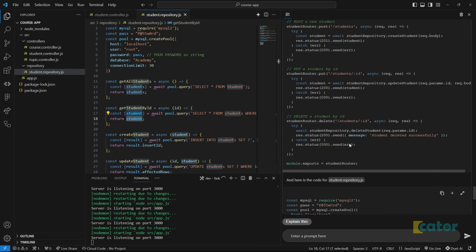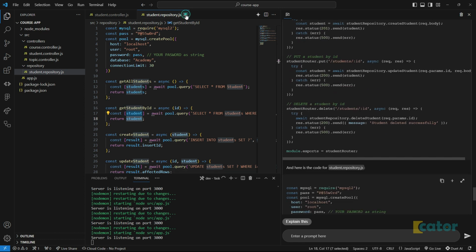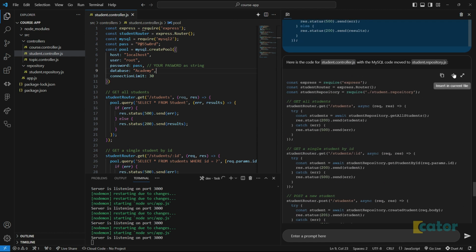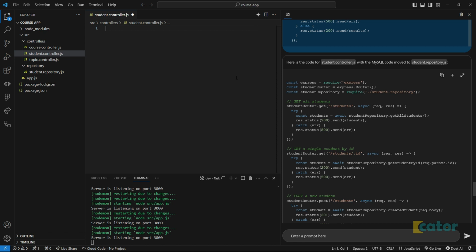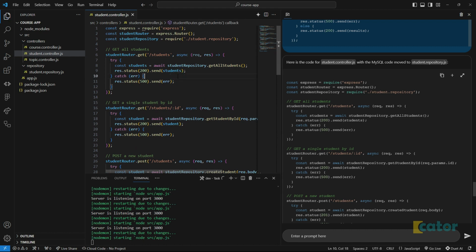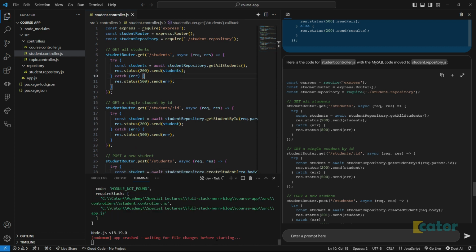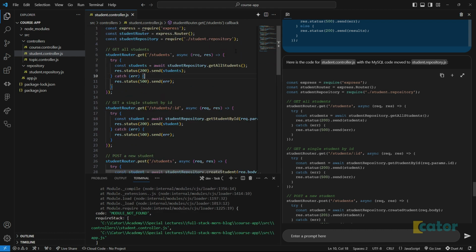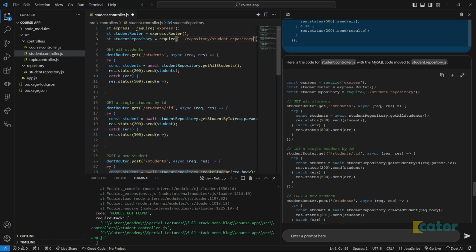But then I would like to go back to my student controller, and like we said, we're going to trust this AI that it will do the right thing. So I'm gonna remove the whole thing and say insert. Somewhat it should just work out of the box when files to change, so that we can start. I'm pretty sure it's crying because of this. It kind of assumed that we are going to be on the very same folder, but that's not the case. So let's just update that.